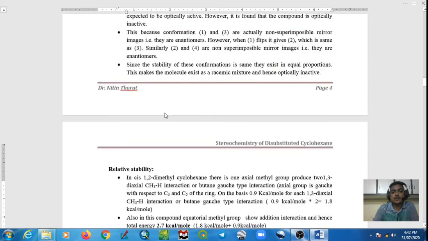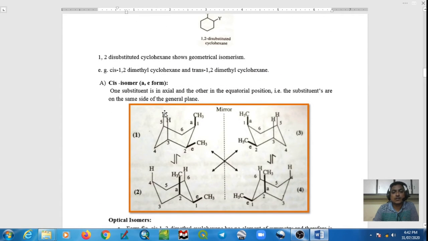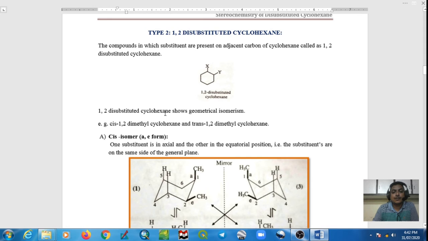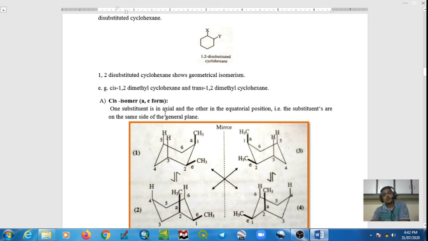So once again I repeat, in case of cis 1,2-dimethyl cyclohexane, one methyl group is axial and another one is equatorial, and both substituents are from the same side. That's why it is called the cis isomer.